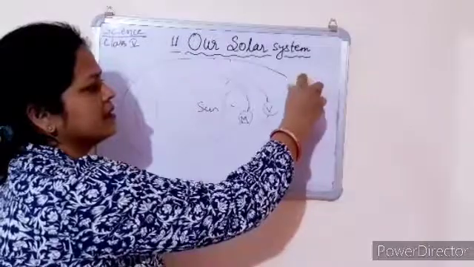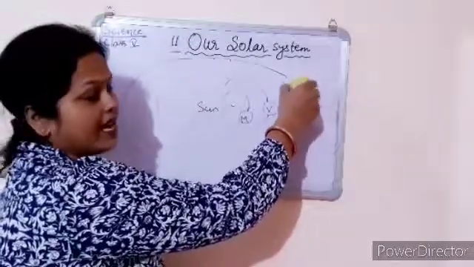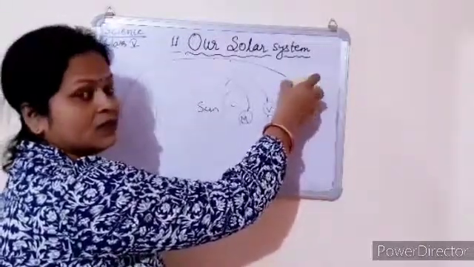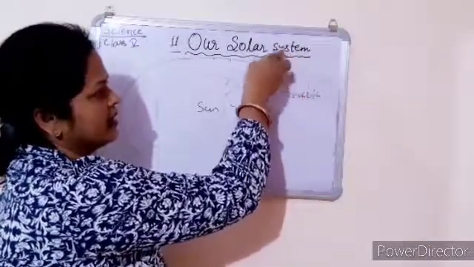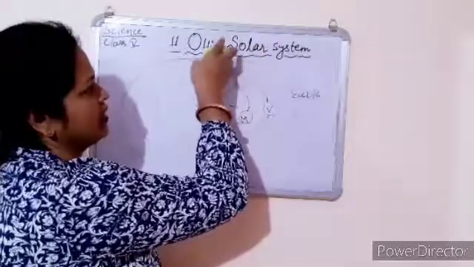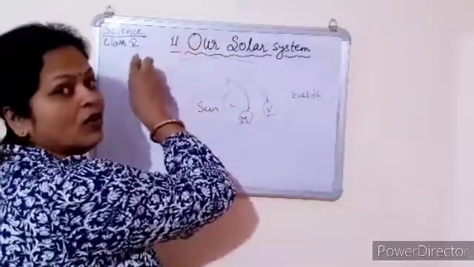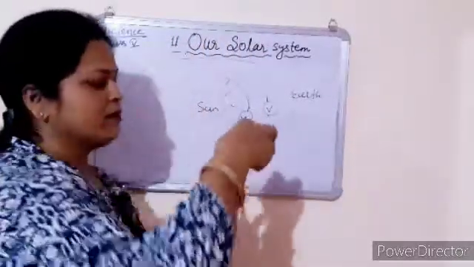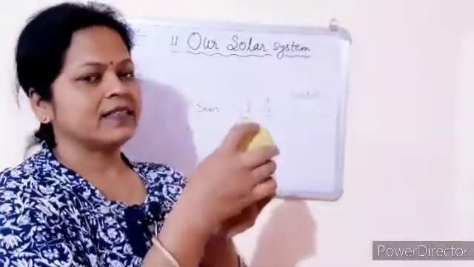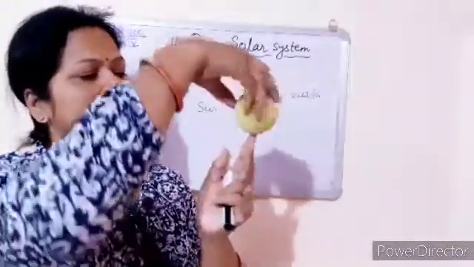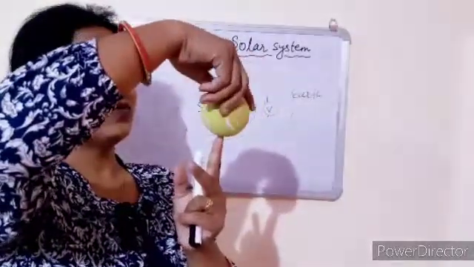It spins on its own axis. This is called rotation. And spinning and moving, spinning and moving, this is called revolution. It spins on its own axis like this. Own axis means like this, spinning on its own axis.